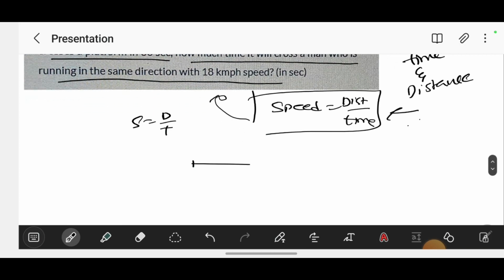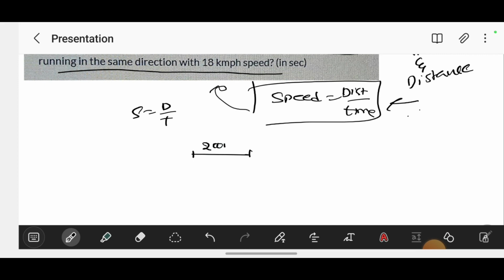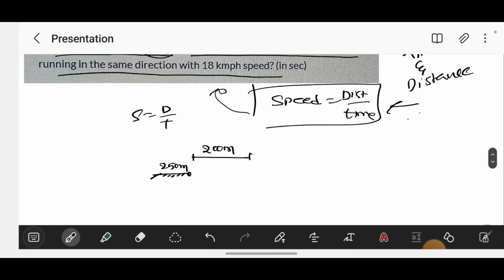There is a platform. Let's take this platform of 200 meters, and there is a train here of 250 meters. He is saying the train crosses that platform in 30 seconds. That means the train starting from here goes towards it and the final position is like this.